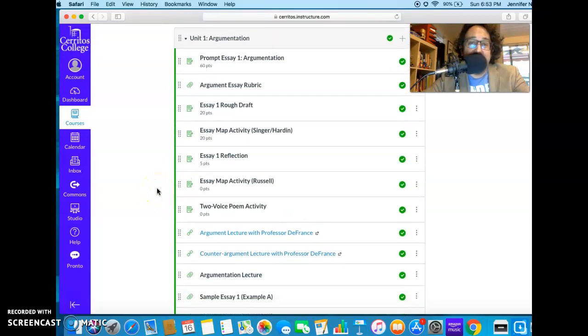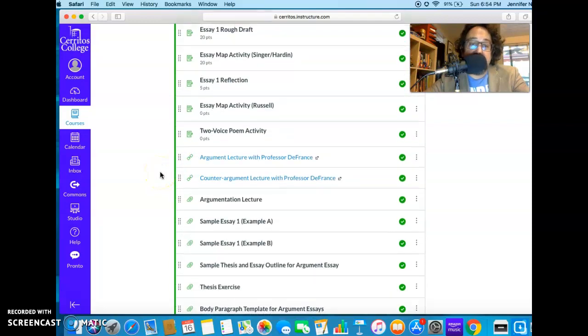Alright, so our Unit 1 is right here, our argumentation unit. The prompt is right here. The essay units are basically all organized the same way. Look for assignments, things that are worth points. There will also always be a rubric, rough draft, and if there are any activities, they will be listed in the weekly activities, but they're also right here. You can see we're going to do one activity called an essay map, we do a rough draft, and the reflection. But that's it for essay 1. So just a couple of things in addition to the essay itself.